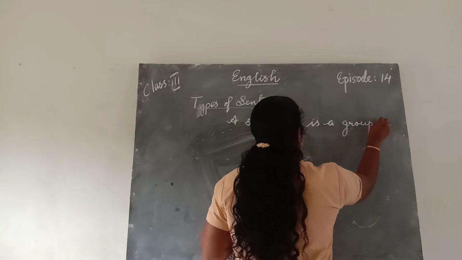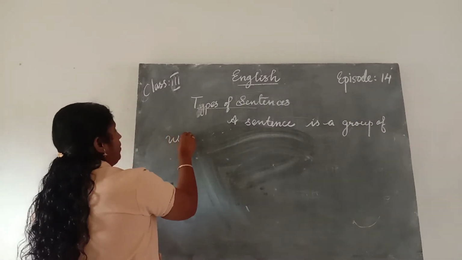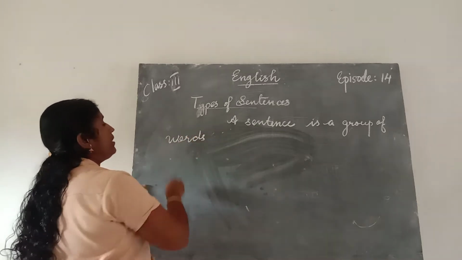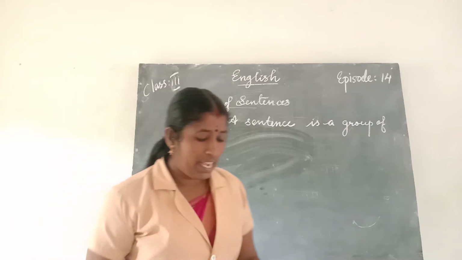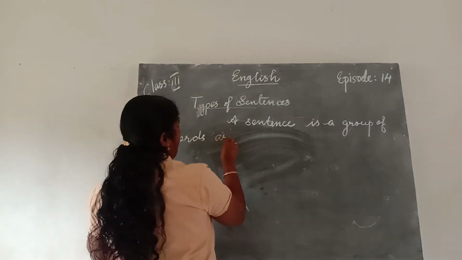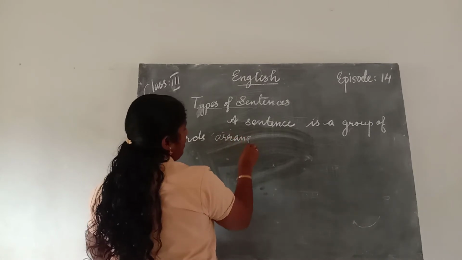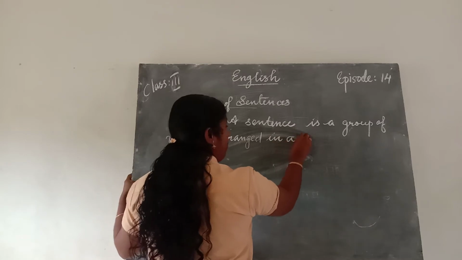A sentence is a group of words. What is special? Arranged in a manner.